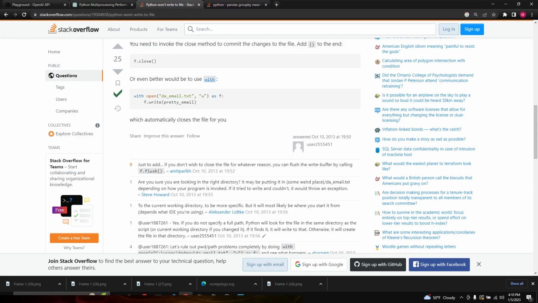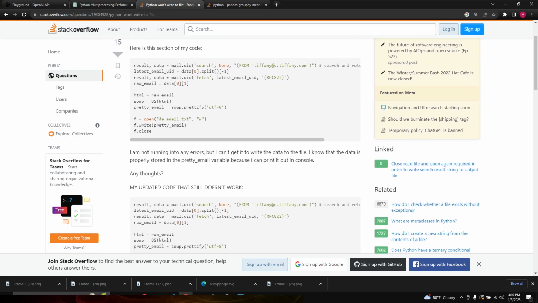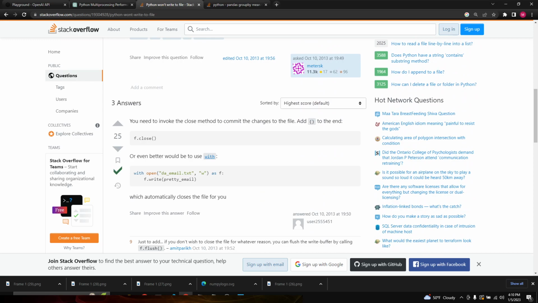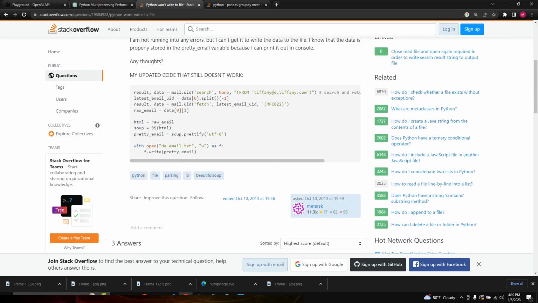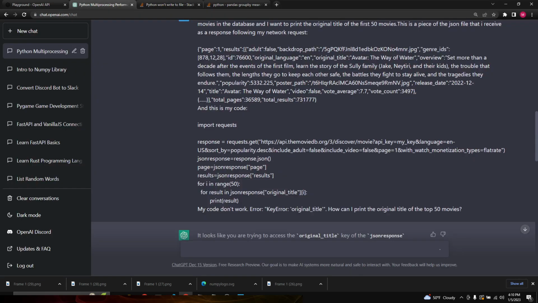Let's click that. This next one is Python won't write the file. I'm attempting to write a pretty printed email text to a text file, but it's not working. It says I'm not running into any errors. There's an answer, but let's just copy all of it and ask ChatGPT.